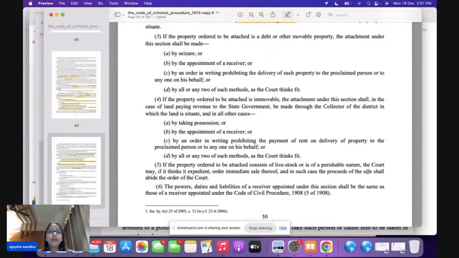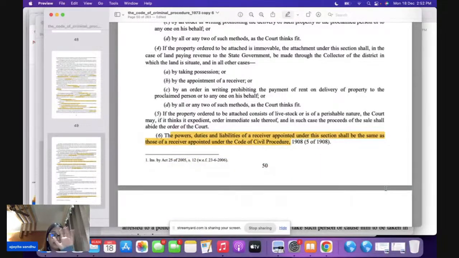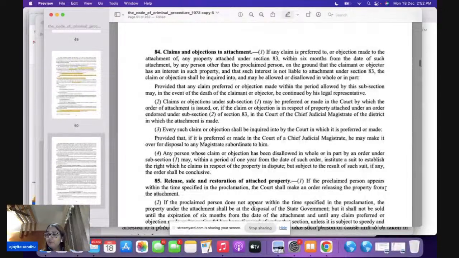And remember, the powers and the duties of the receiver, if he's appointed, are the same powers which are given to a receiver under the CPC. Now come to section 84, all of you. 84 is talking about the claims and objections to your attachment.